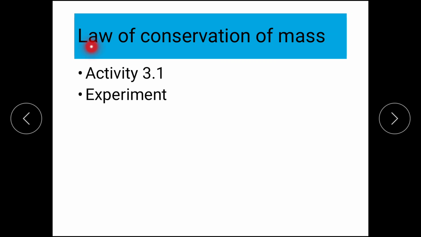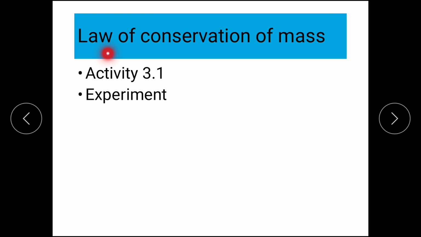So, students, what we must know is that we come to the first topic, that is laws of chemical combination. The two laws of chemical combination were established after much experimentation by Lavoisier and Joseph L. Proust.